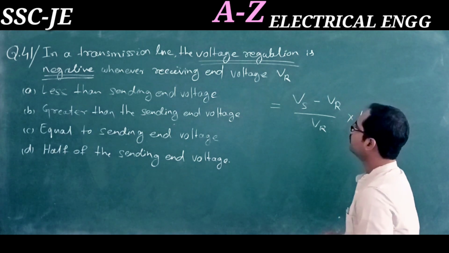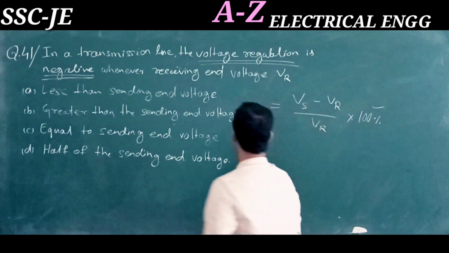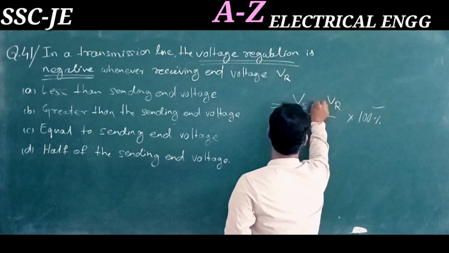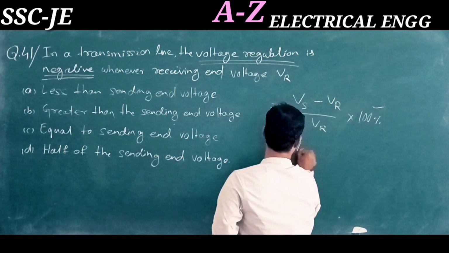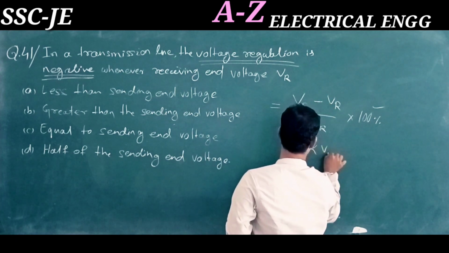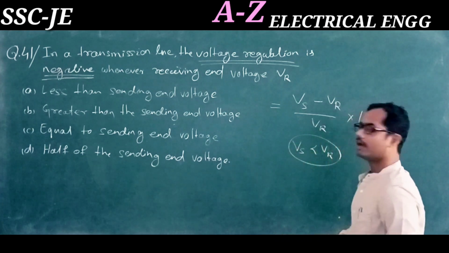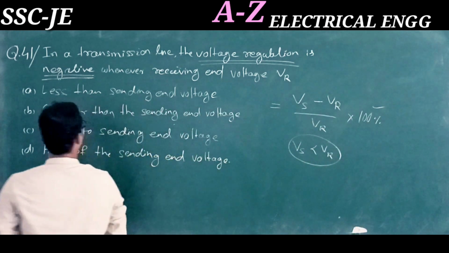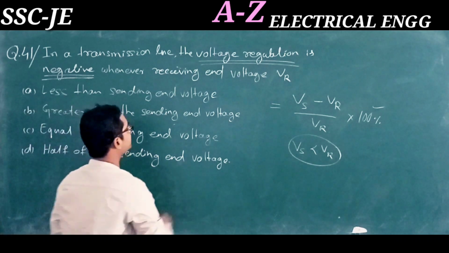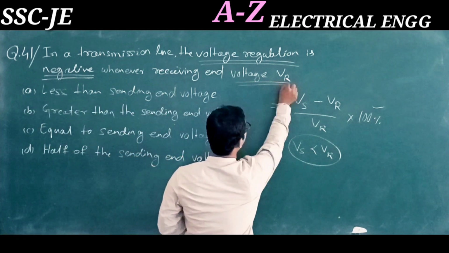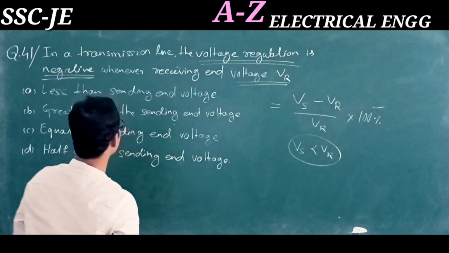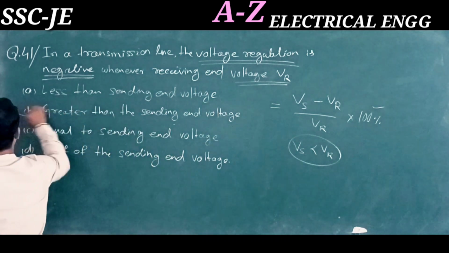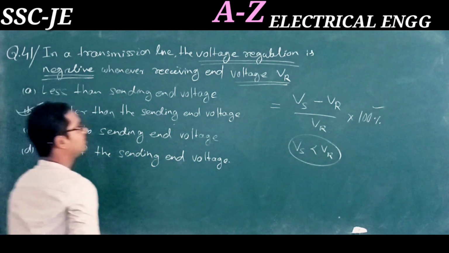If the voltage regulation is negative, it means Vs is less than Vr. So the answer is that the receiving end voltage Vr is greater than the sending end voltage. Answer B is the correct answer.